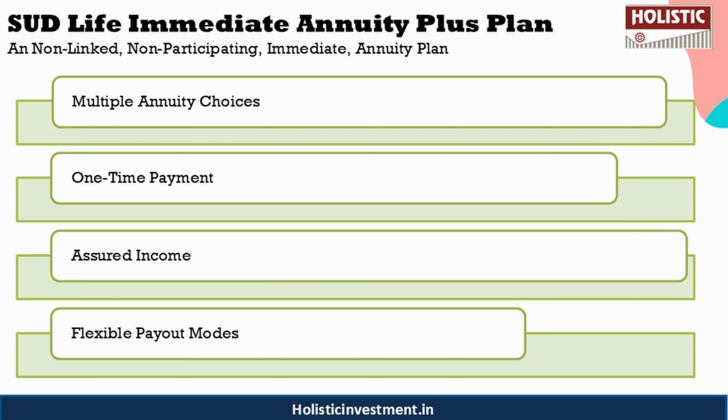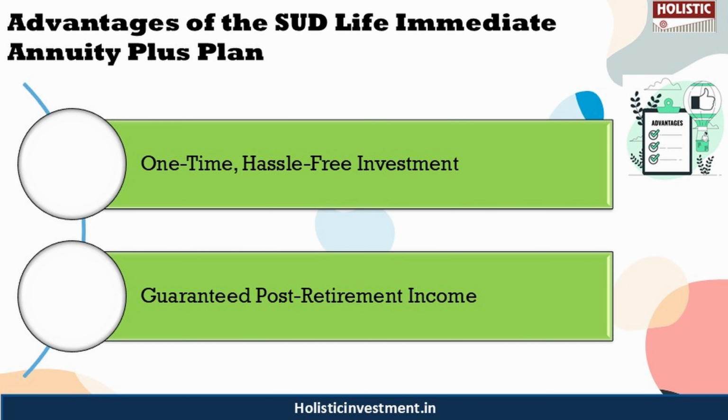You also get to choose to receive income monthly, quarterly, half yearly or annually. There are some key features like this, and also the plan options where the benefits will differ, like survival benefit, death benefit, maturity benefit. These benefits will differ based on what kind of plan option you have opted for. And there are advantages like one-time hassle-free investment, where you can secure your plan with a single premium payment, and you also get to enjoy assured annuity payouts throughout your retirement years. So these are some of the advantages.